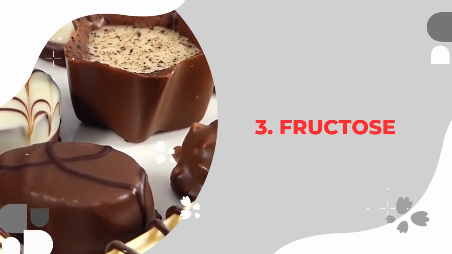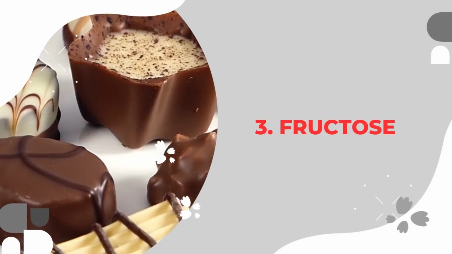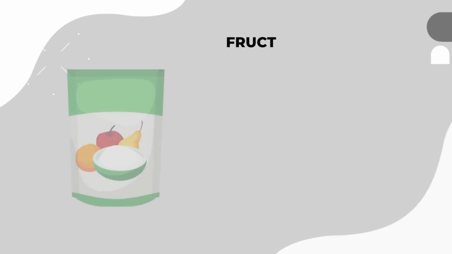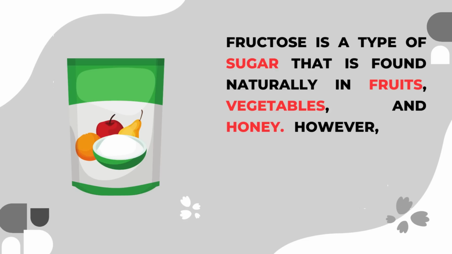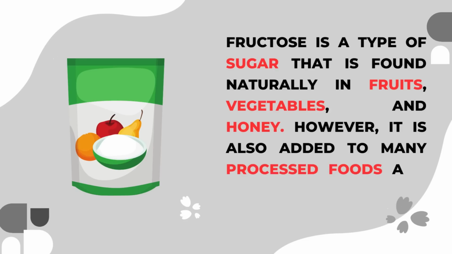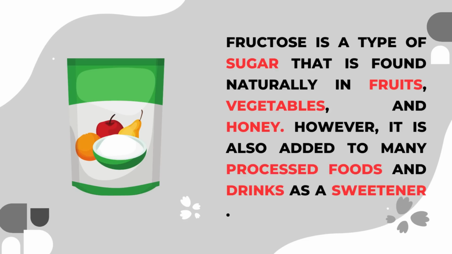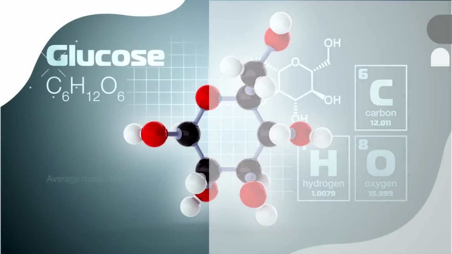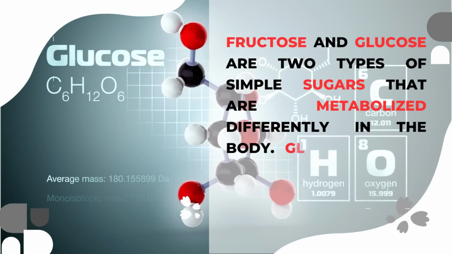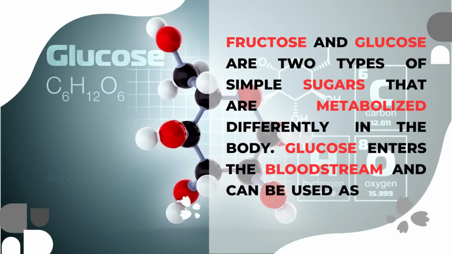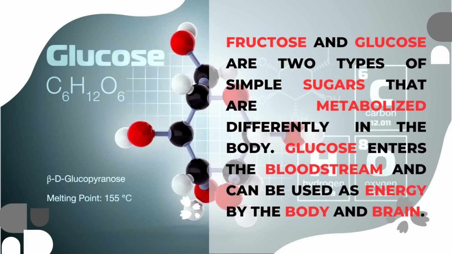This may surprise you, but fructose is also a reason for increasing belly fat. Fructose is a type of sugar that is found naturally in fruits, vegetables, and honey. However, it is also added to many processed foods and drinks as a sweetener. Fructose and glucose are two types of simple sugars that are metabolized differently in the body. Glucose enters the bloodstream and can be used as energy by the body and brain.